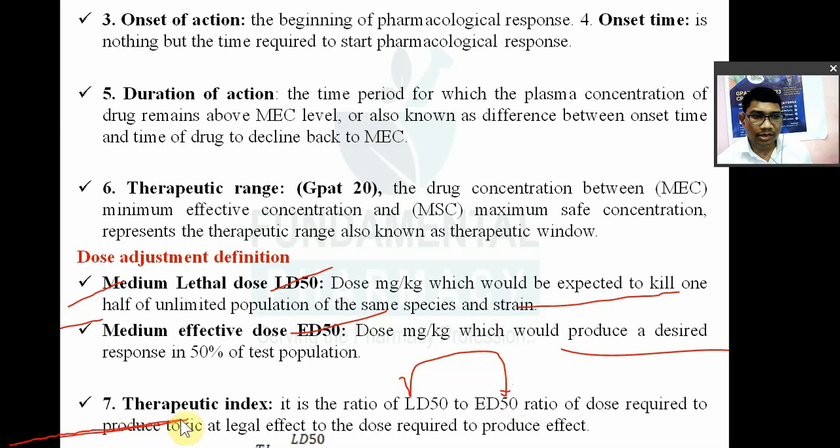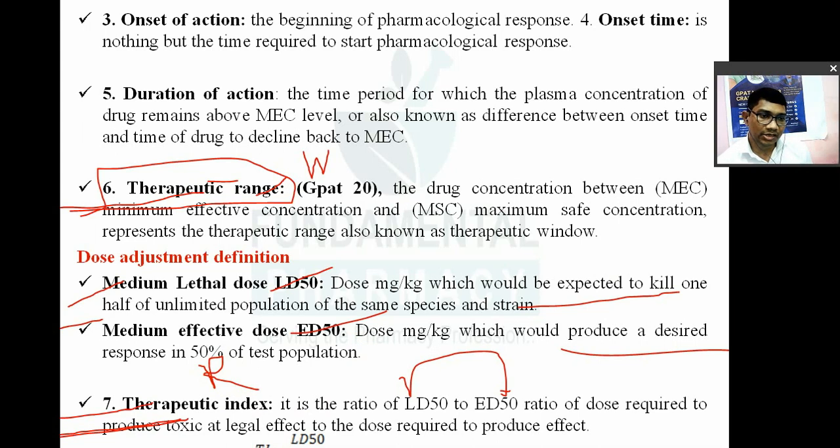Don't get confused between therapeutic range, therapeutic window, and therapeutic index. Therapeutic index is one term. Therapeutic window is another term. What is the therapeutic range or window? It is the concentration range between the minimum effective concentration and the maximum safe concentration. It is also called the therapeutic window. But what is therapeutic index? It is the ratio of LD50 divided by ED50.